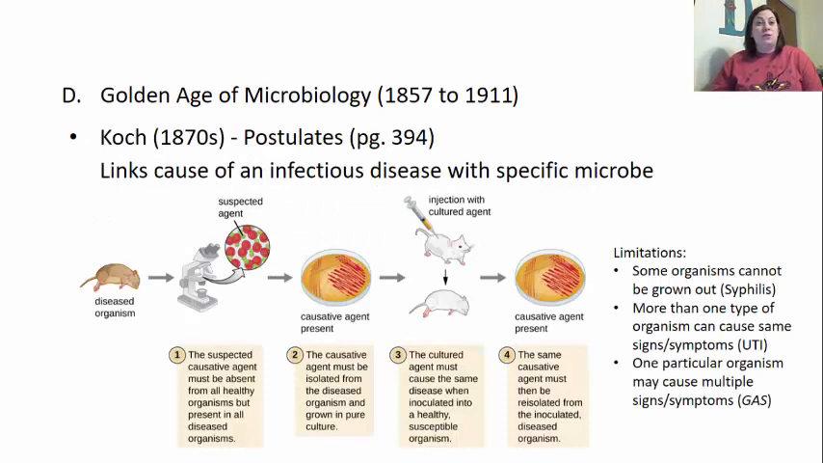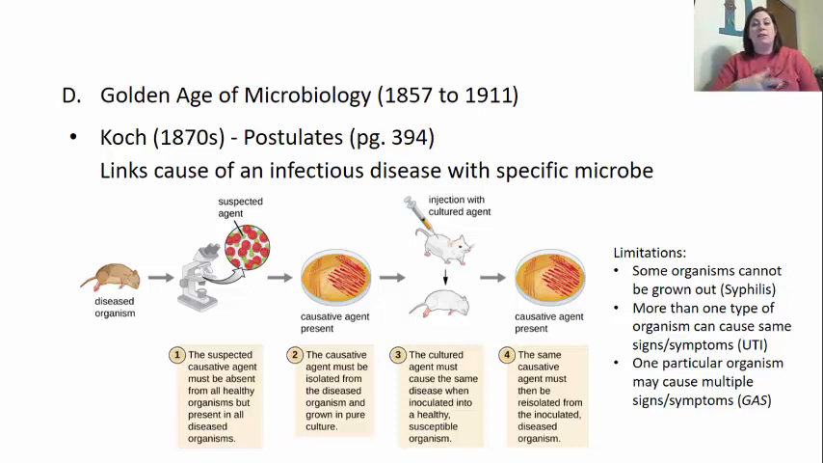So another individual who's really important in this golden age of microbiology is Koch, and in the 1870s he came up with his postulates. These postulates are talked about in your textbook on page 394. The whole point of these postulates is that he was able to link a certain kind of disease to a particular microbe. The way that he did that is shown here in this picture.